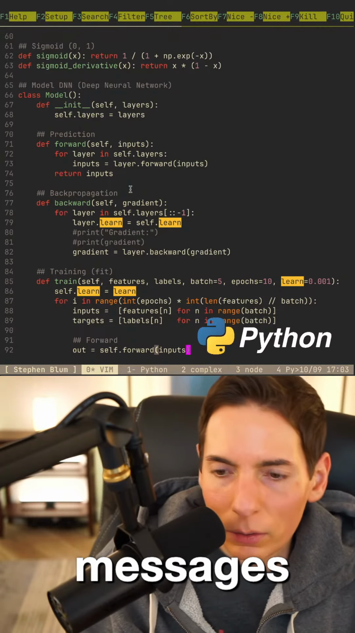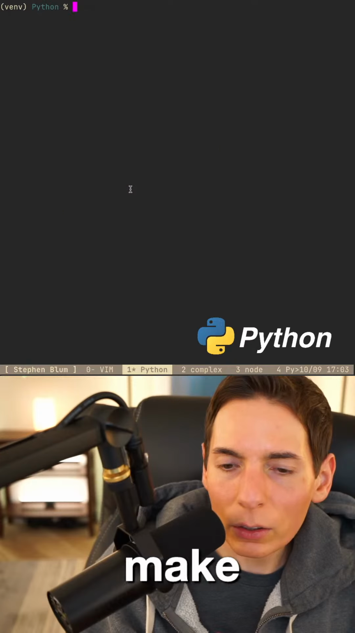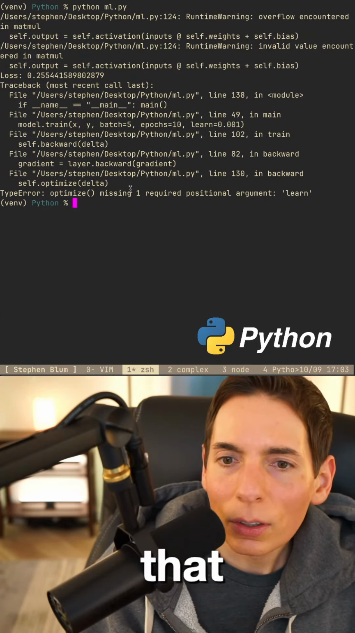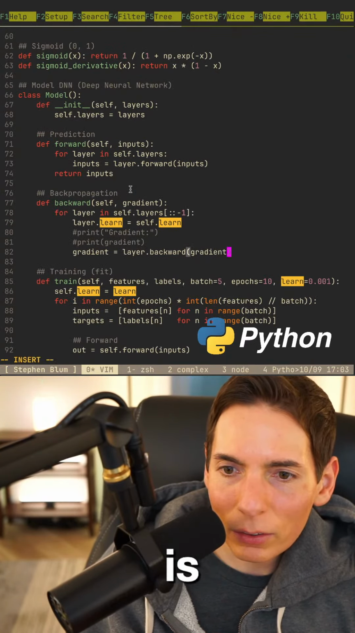Okay. Let's see if we can make this work. I know we're really close. Okay, so we got that. Optimize is missing one parameter, which is learn. We can figure that out, right?